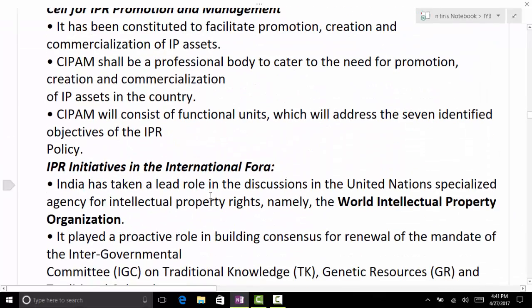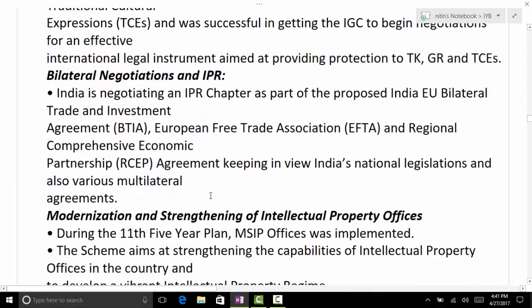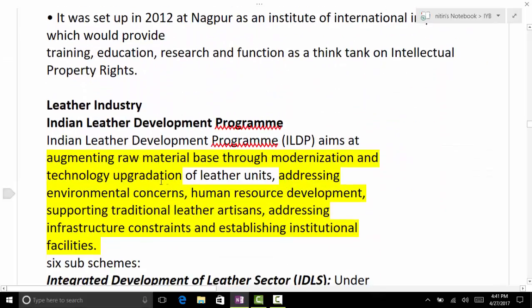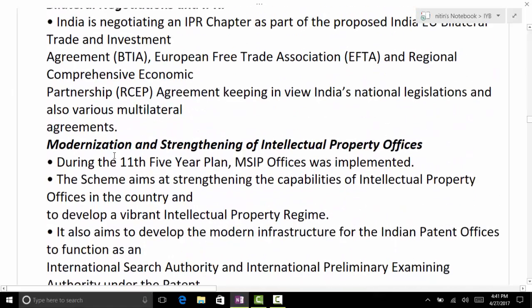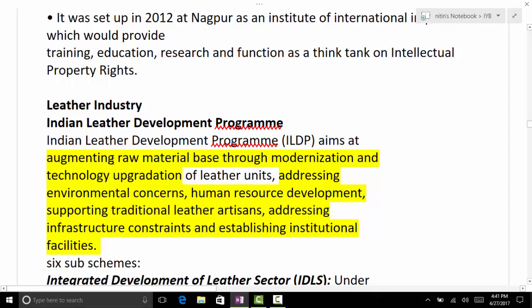Very good. Now we go further. We now come to various industries. So there are different industries we'll go through, as this chapter is an industry chapter. Various industries would be there. More important for your mains point of view for paper 1 and paper 3.